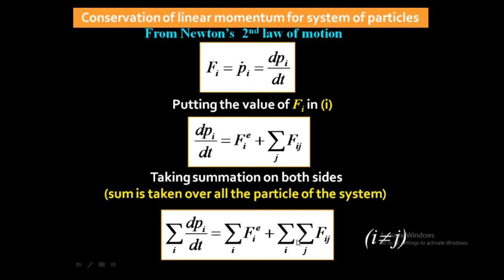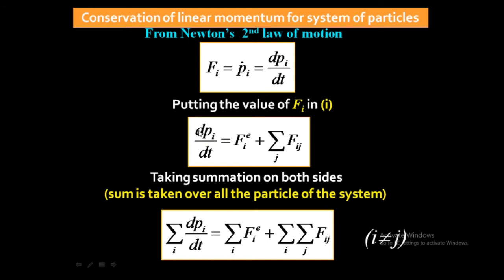So there will be two summations, over i and over j, of Fij. We have taken the summation over i on both sides, so this summation will go to each term of this equation.